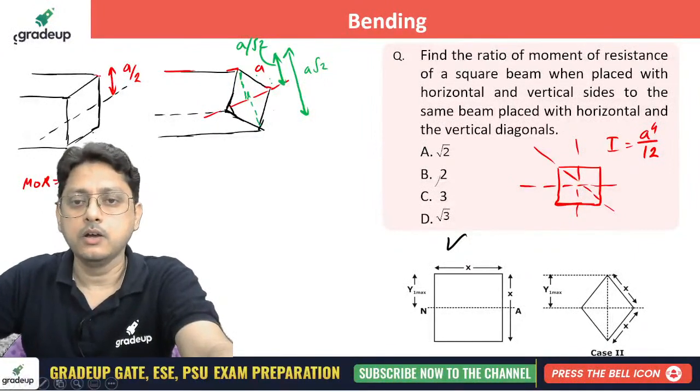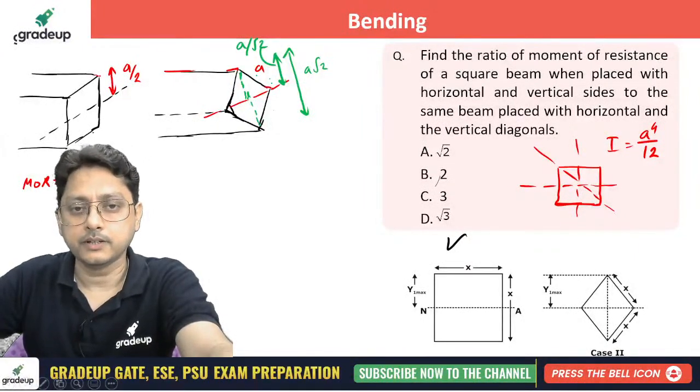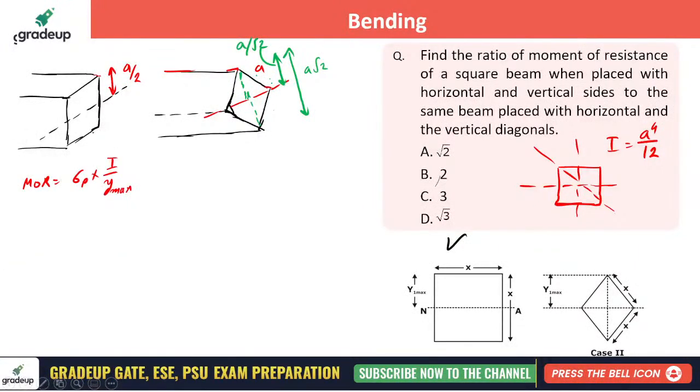Now write down the moment of resistance for both of them. Moment of resistance due to 1 by moment of resistance due to 2.